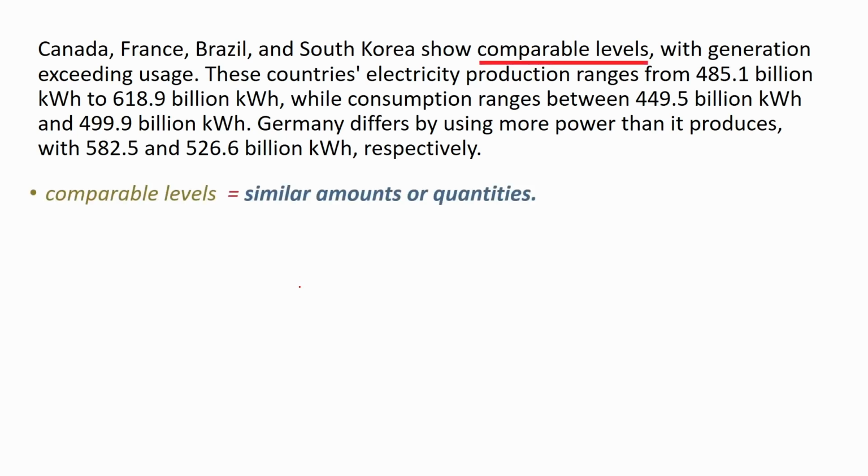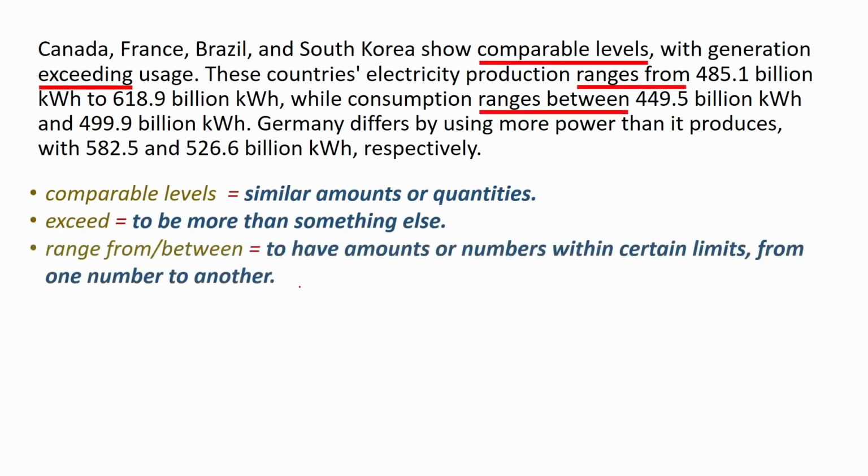And the last paragraph. Comparable levels: similar amounts or quantities. Exceed: to be more than something else. Range from or between: to have amounts or numbers within certain limits from one number to another. And differ, which is a verb: to be different from something else.